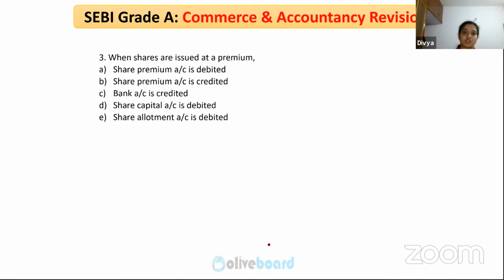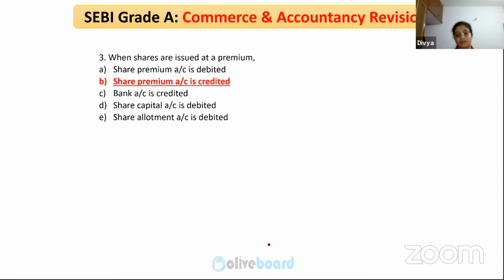When shares are issued at a premium, how is the share premium account treated? Okay. Share premium is debited, is it? Okay. So share premium account is credited because this share premium account is a separate one which you will show under reserves and surplus, correct? So share premium means what?